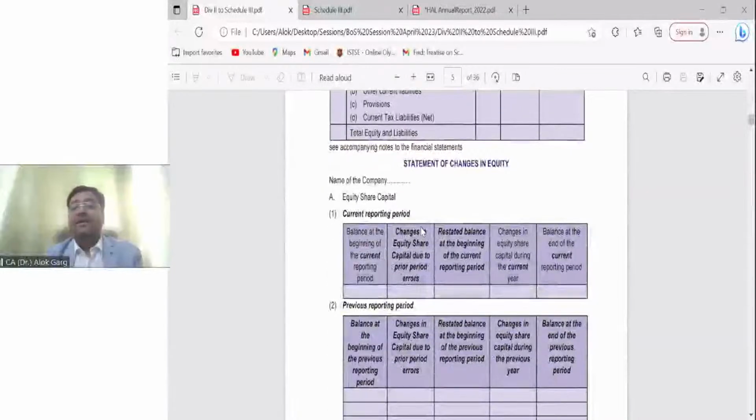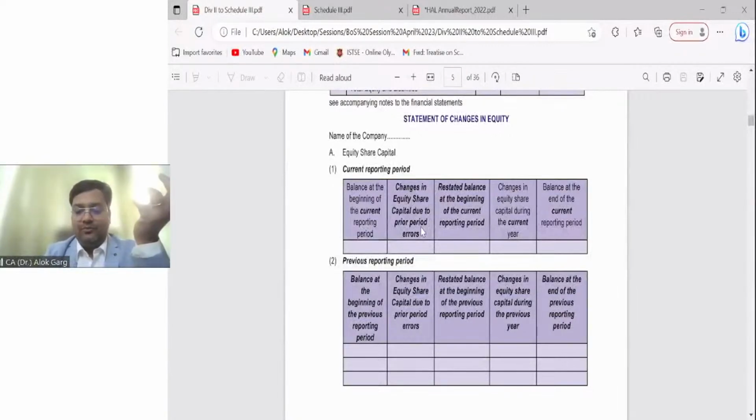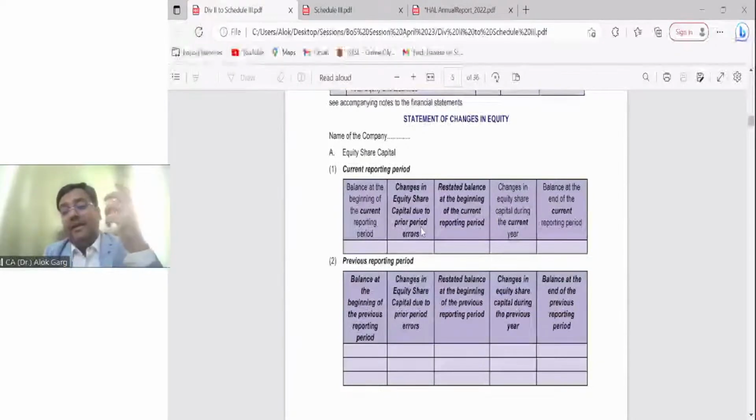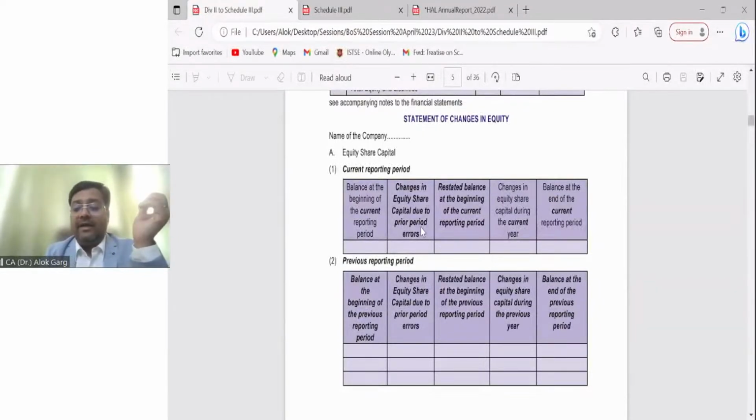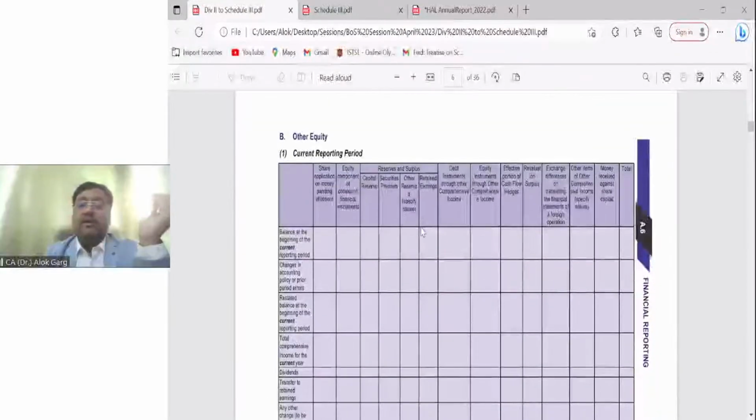Now the format of statement of changes in equity. For equity share capital, you have to give opening equity share capital, then addition, if the company has made any right issue, or if the company has issued the share capital during the year, or the company has bought back some equity shares, then deletion in equity share capital, then at the end it will be the closing at the year end, right? Likewise, it has to be given for all the periods, current year and comparative year.